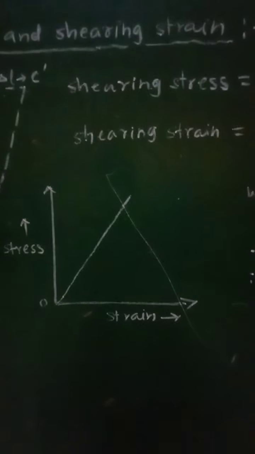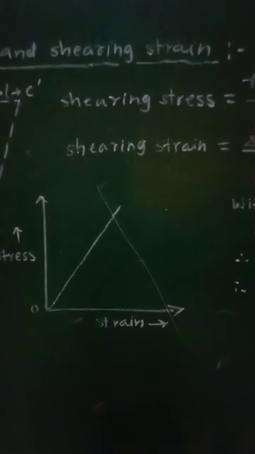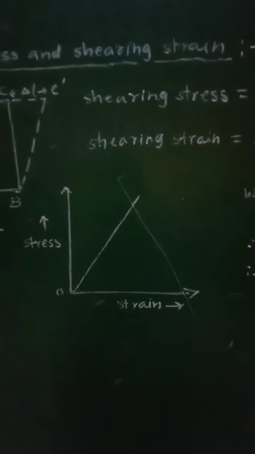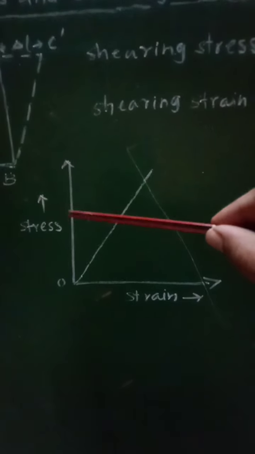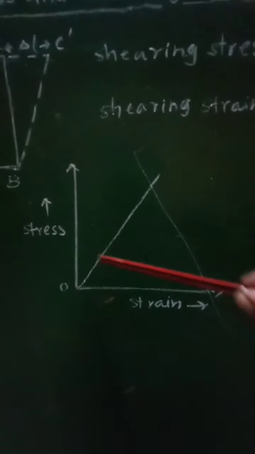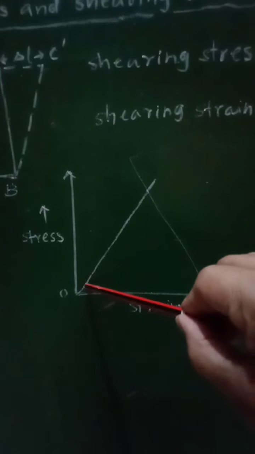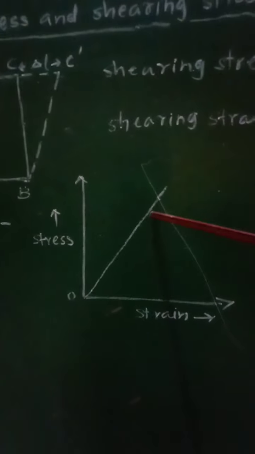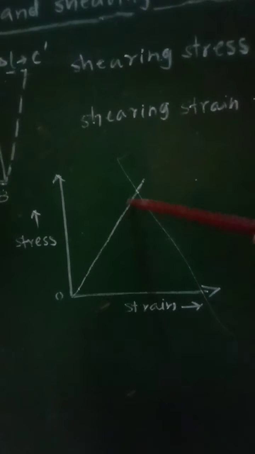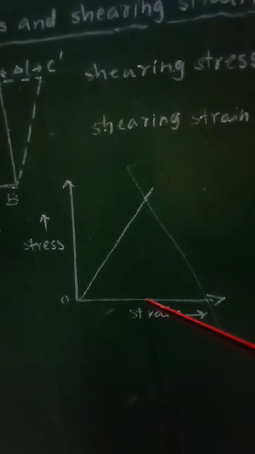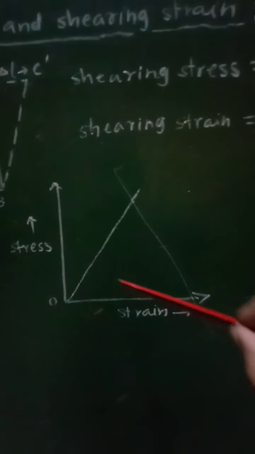And therefore, if you consider the nature of the graph for Hooke's law, when we plot the graph of stress against strain within elastic limit, the nature of the graph will be a straight line passing through origin, and this represents that within elastic limit stress is directly proportional to strain.